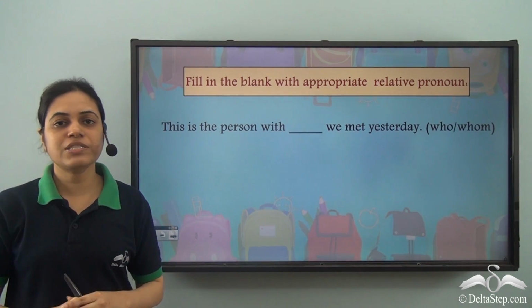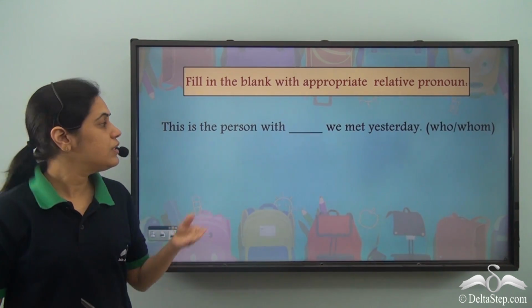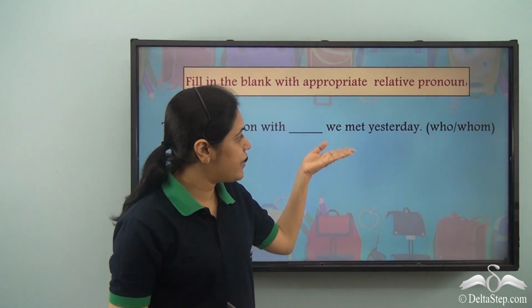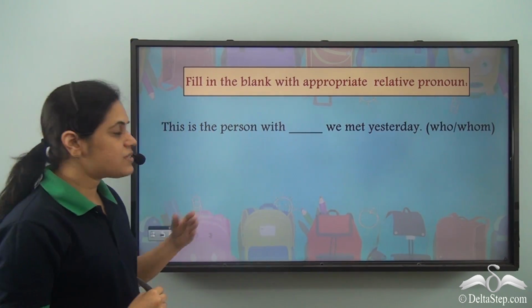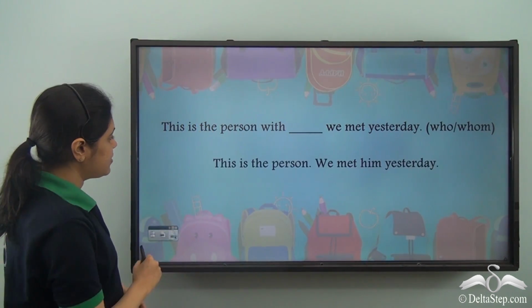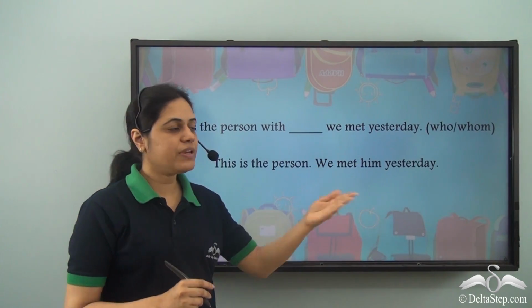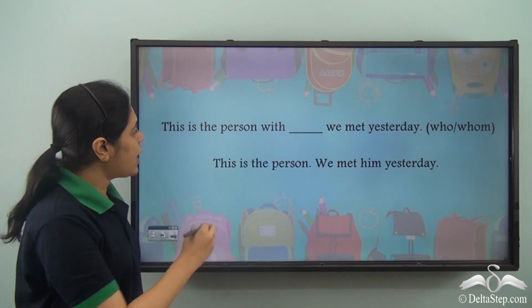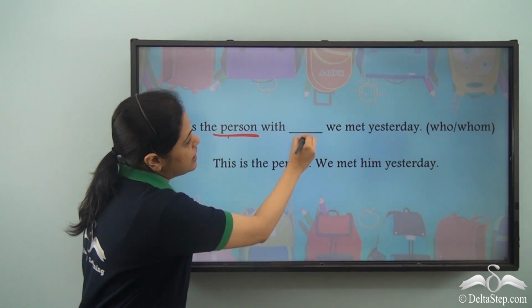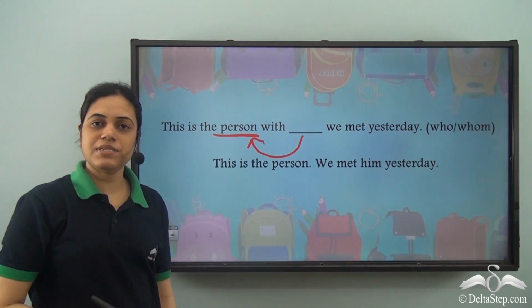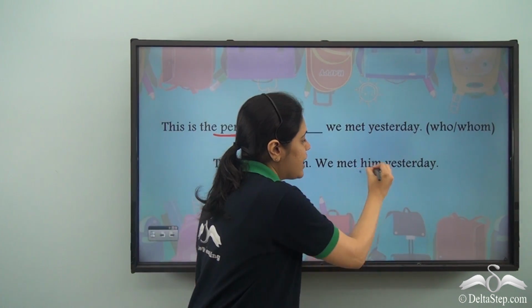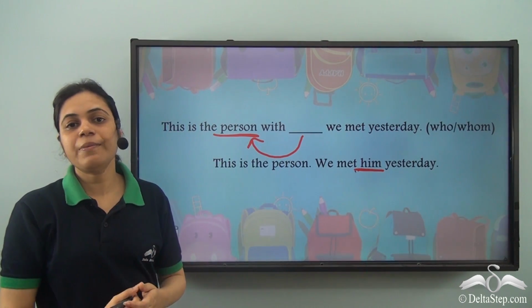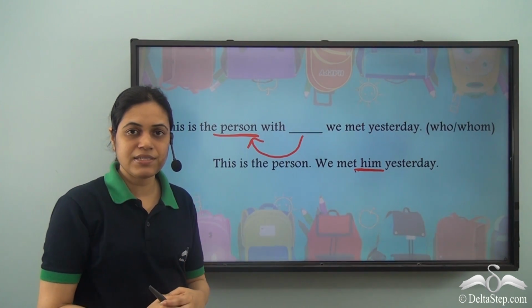Now can you try this one on your own? This is the person with dash we met yesterday. So let us break it into two sentences. This is the person, we met him yesterday. Now, this pronoun will refer to the person. So it will replace him from this sentence.